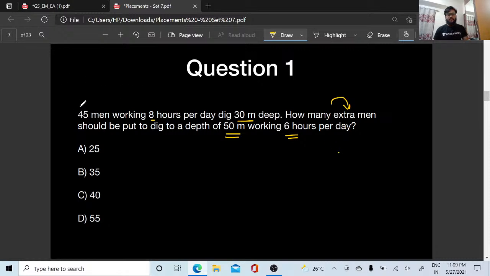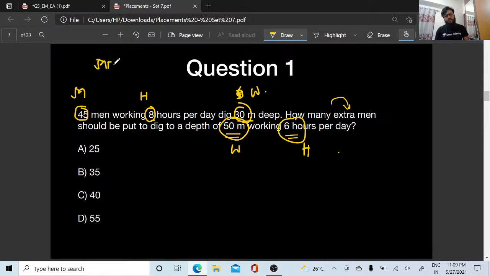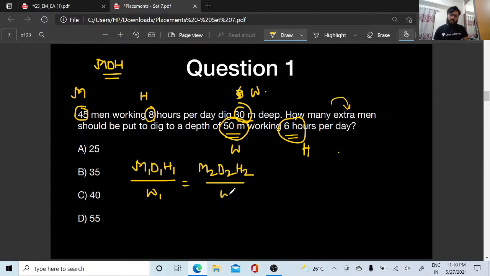Whenever you get such questions where M, the men, is given, the hours is given, the D is given, and the question asks how many extra men, the work to be done is also given. So whenever such questions are given, you should always remember the MDH formula. What is the MDH formula? It is M1 D1 H1 divided by W1 is equal to M2 D2 H2 divided by W2.